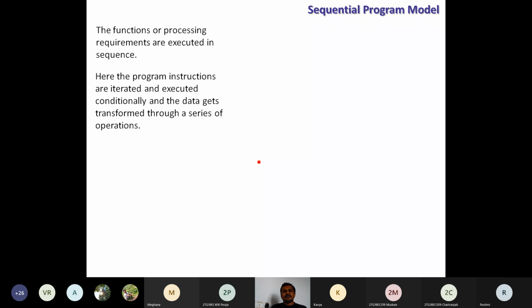The sequential program model is the programming where we observe sequential execution of instructions one by one, executed by iterating and executing based on conditions, and the data transfer, if there is any, goes through a series of operations.